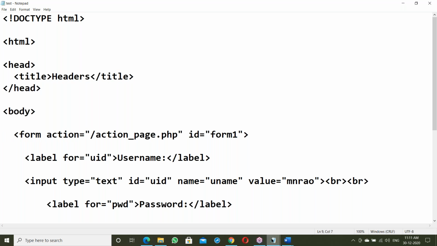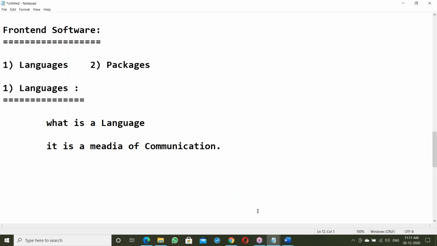What is the system-understandable language? It is a zeros and ones format, binary format, meaning binary codes. That system-understandable language is called low level language. In software, languages are basically two categories. The first one is low level languages, which are system understandable. Next one